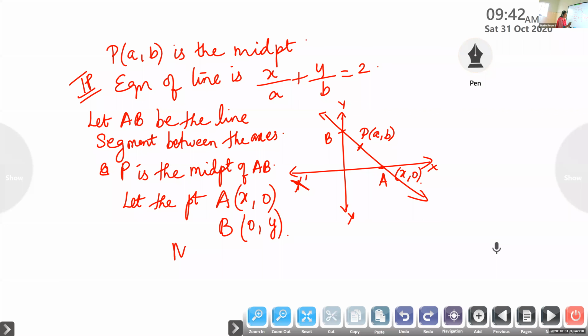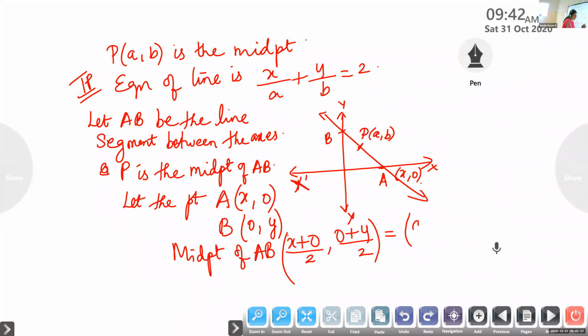Now, what is the midpoint of AB? How to find the midpoint? Midpoint formula: (x1 plus x2) by 2, (y1 plus y2) by 2. So the midpoint of AB is ((x plus 0) by 2, (0 plus y) by 2). Add the x-coordinates and divide by 2, add the y-coordinates and divide by 2. But it is given as (a, b). So (x by 2, y by 2) is equal to (a, b).